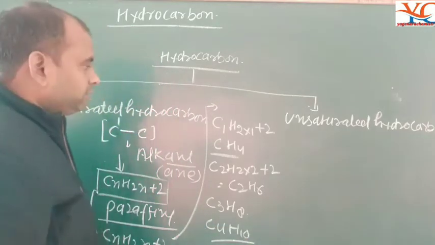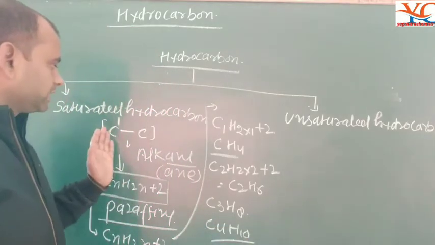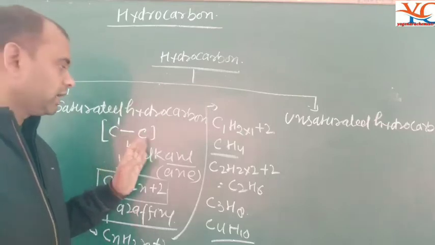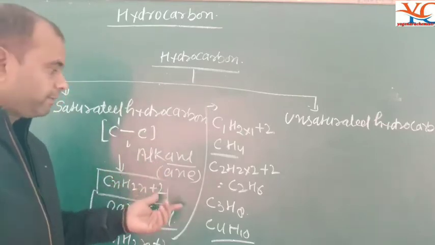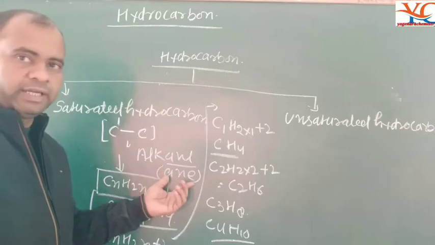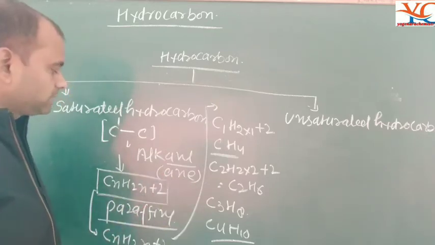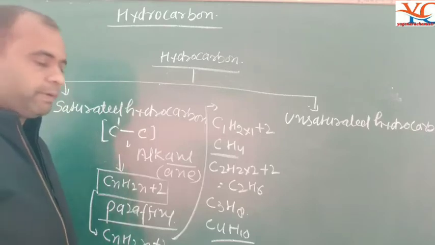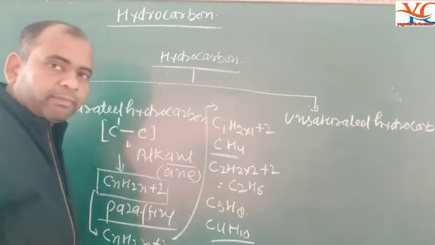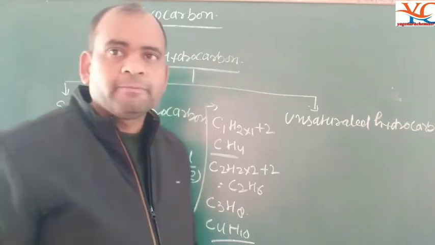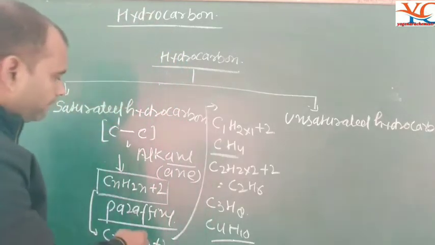Then C4H10. Saturated hydrocarbons have carbon attached with single bonds. These are the alkanes, with the suffix "ane", and the general formula is CnH2n+2. Another name is paraffins.